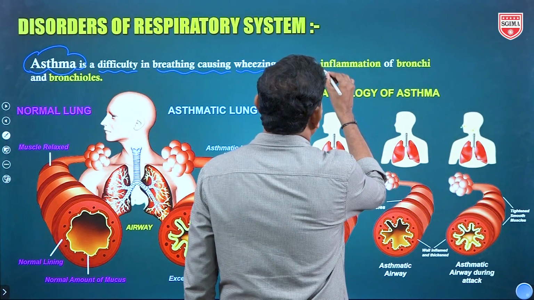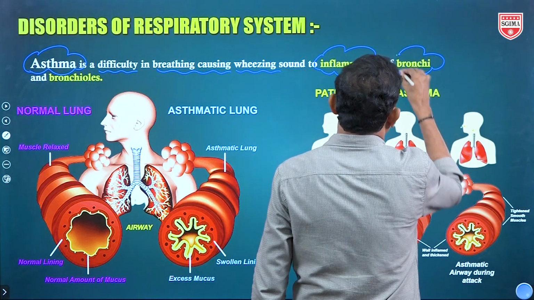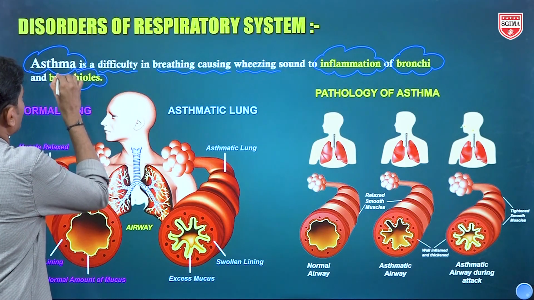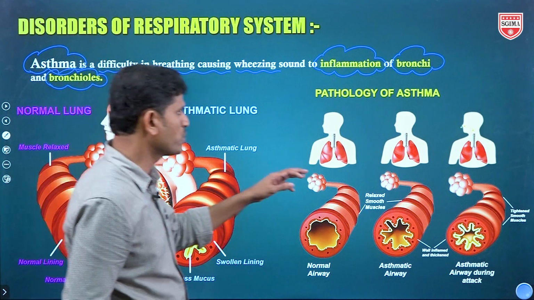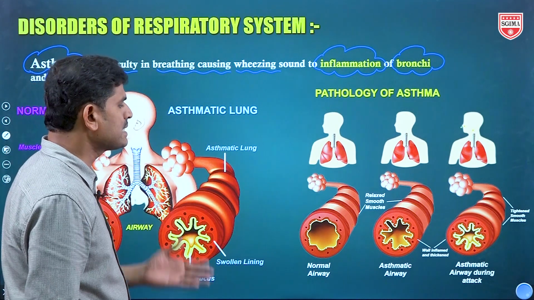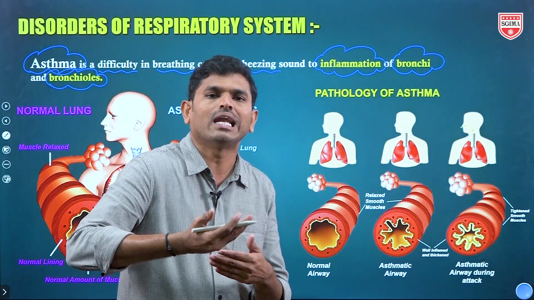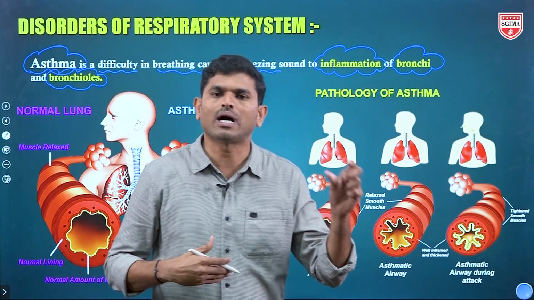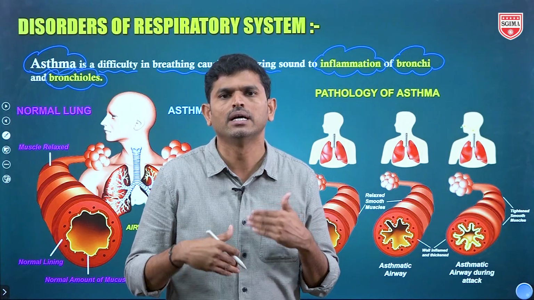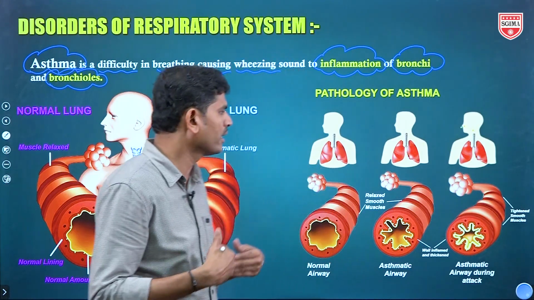So this is due to inflammation of which one? Bronchi, inflammation of bronchi and bronchioles. Inflammation of bronchi and bronchioles is the main thing, a symptom of asthma. How does it come? This is a type of allergic reaction. Any allergen, meaning a substance that leads to allergy, such as cool air, hot air, dust particles, pollen grains or dander of pet animals. When it goes inside, what happens?